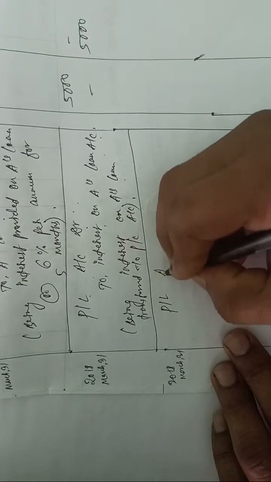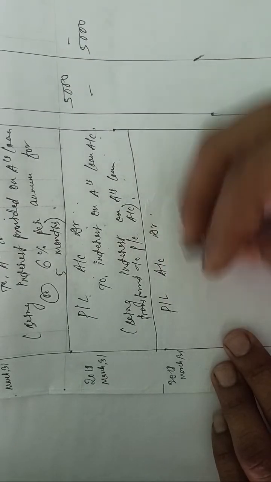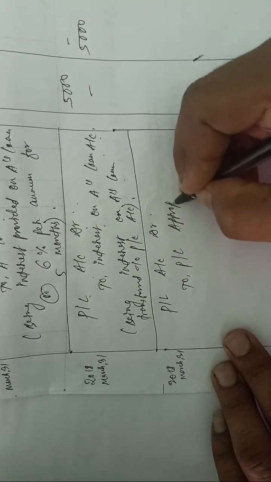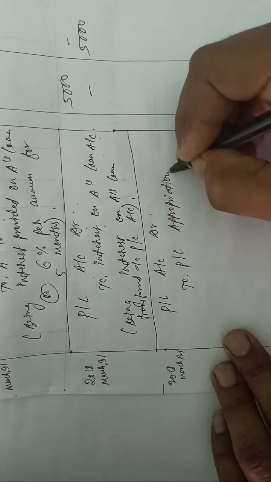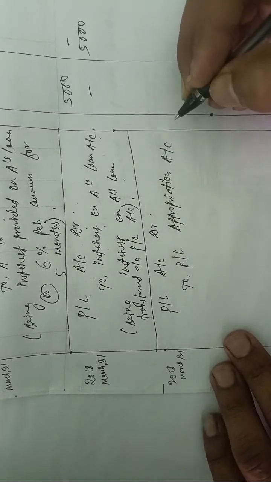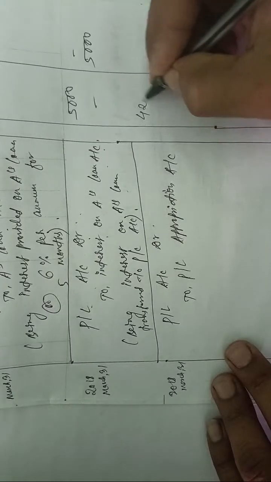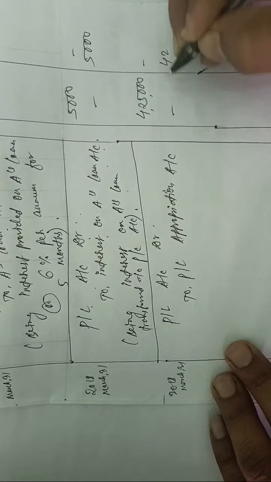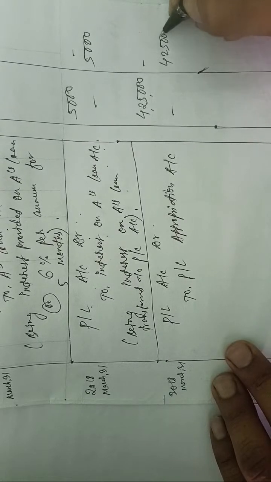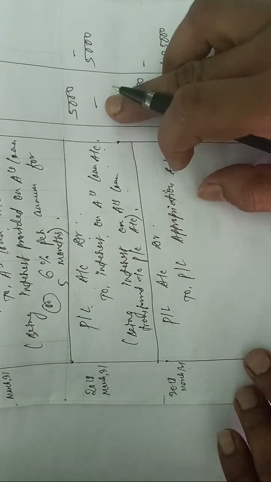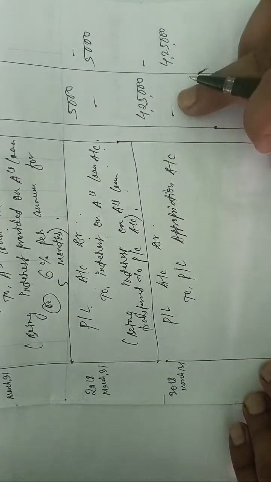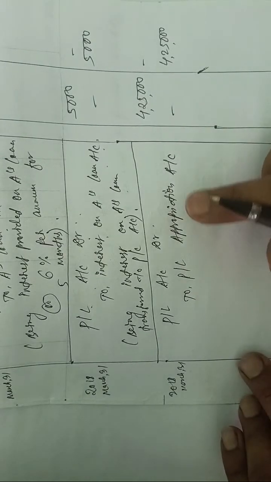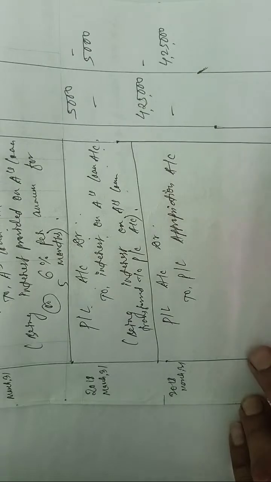Write down profit and loss account debited to profit and loss appropriation account. So this amount, that is 4,25,000, we have to transfer, not the 4,30,000, because 5,000 is a charge for the firm. We have to deduct that loan amount. After whatever profit remains, that is the actual net profit of the firm, and that will be transferred to profit and loss appropriation account.